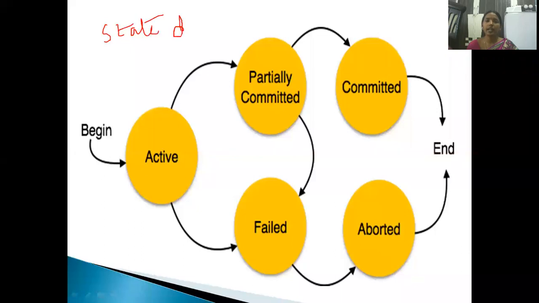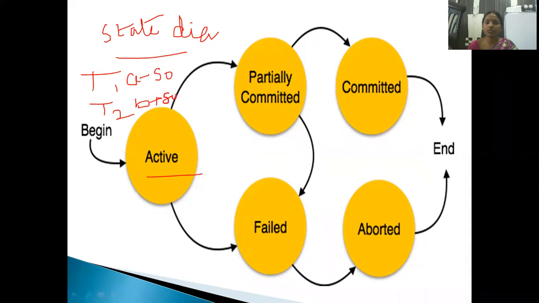We say this is the state diagram of a transaction. First, begin, active. So first T1, T2 are the two transactions. A is going to deduct the amount of 50 rupees, and to B we are adding 50 rupees. Initially A has 50, B has 100. The same example I'm considering.